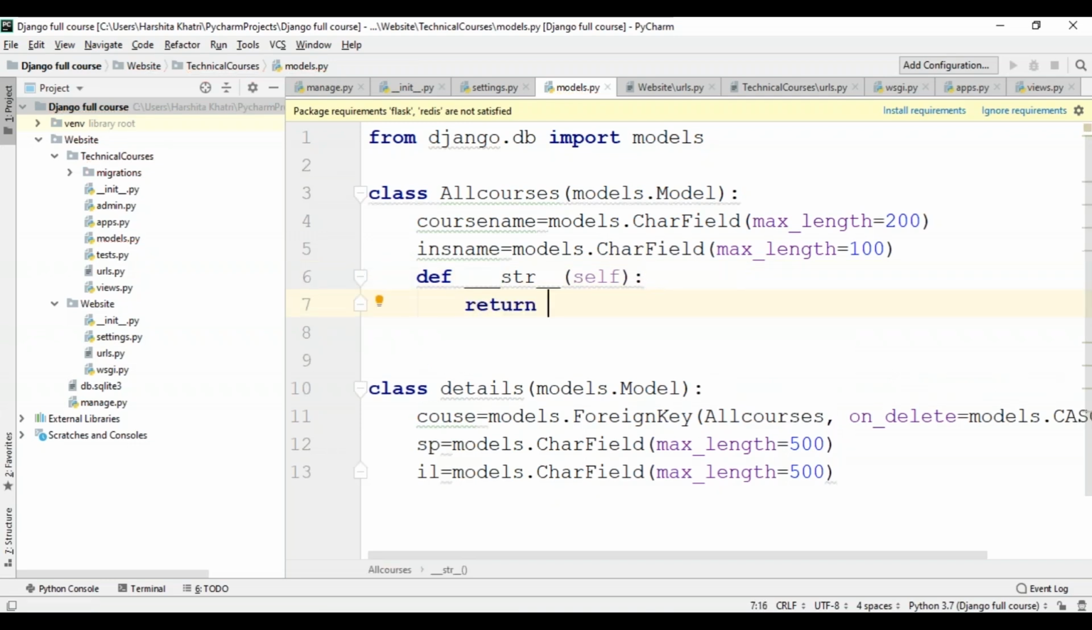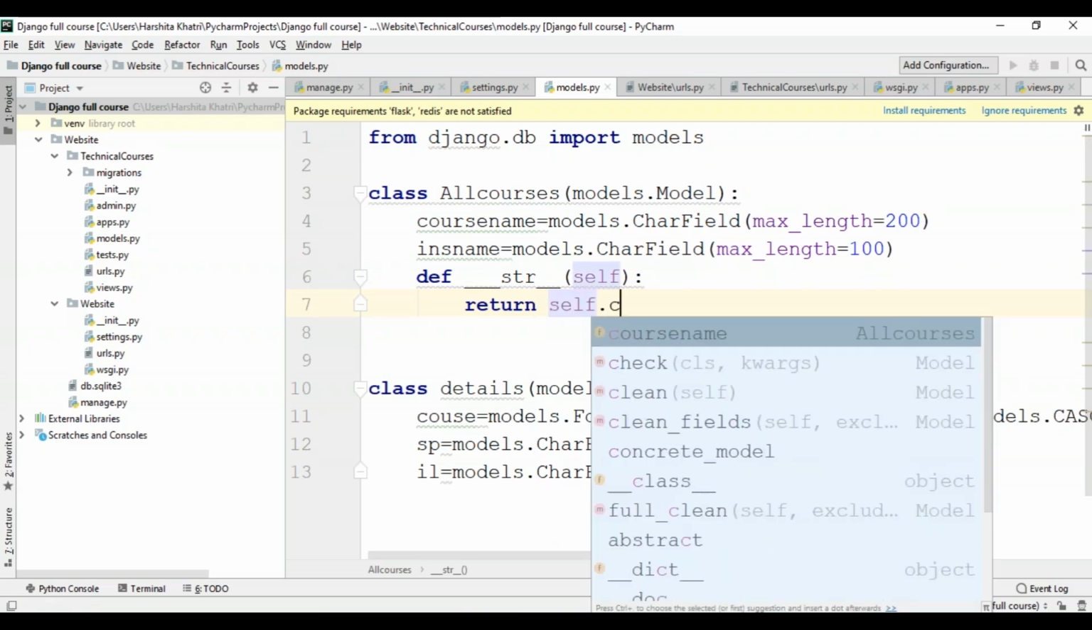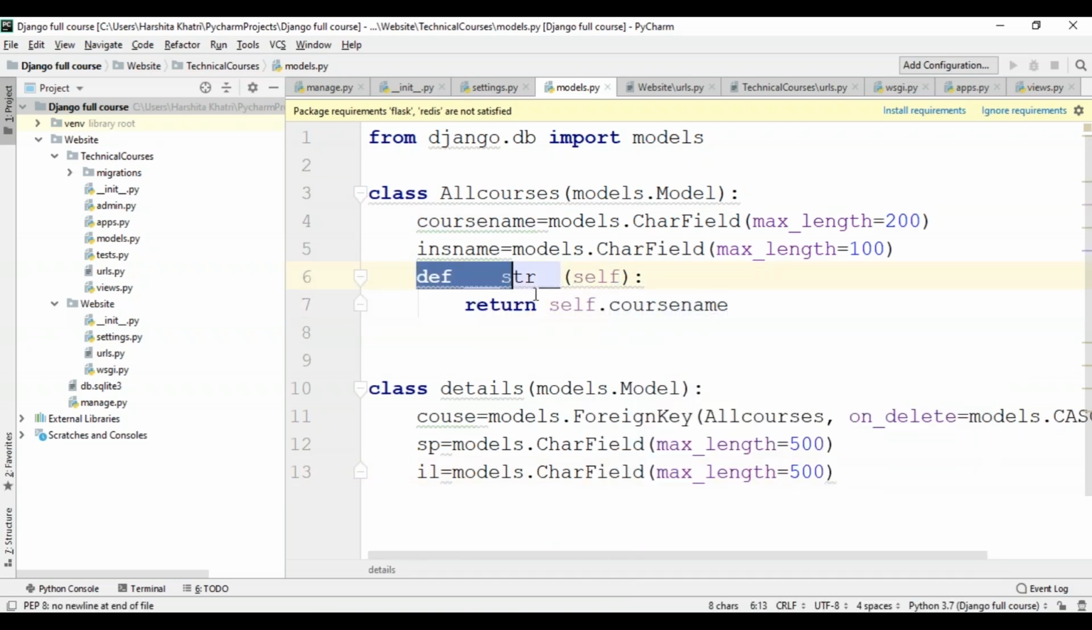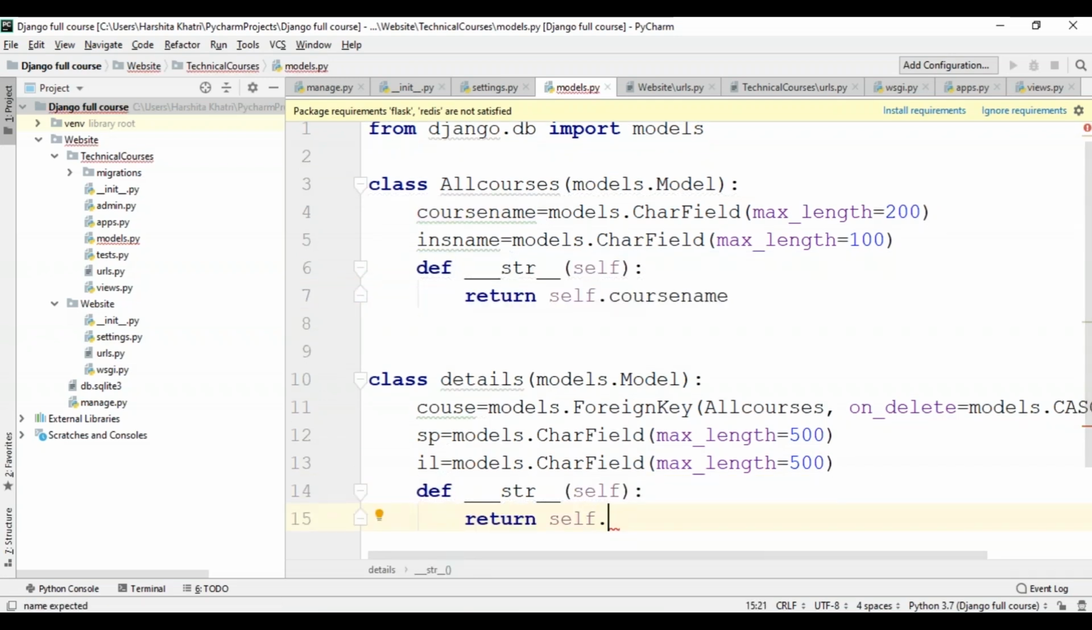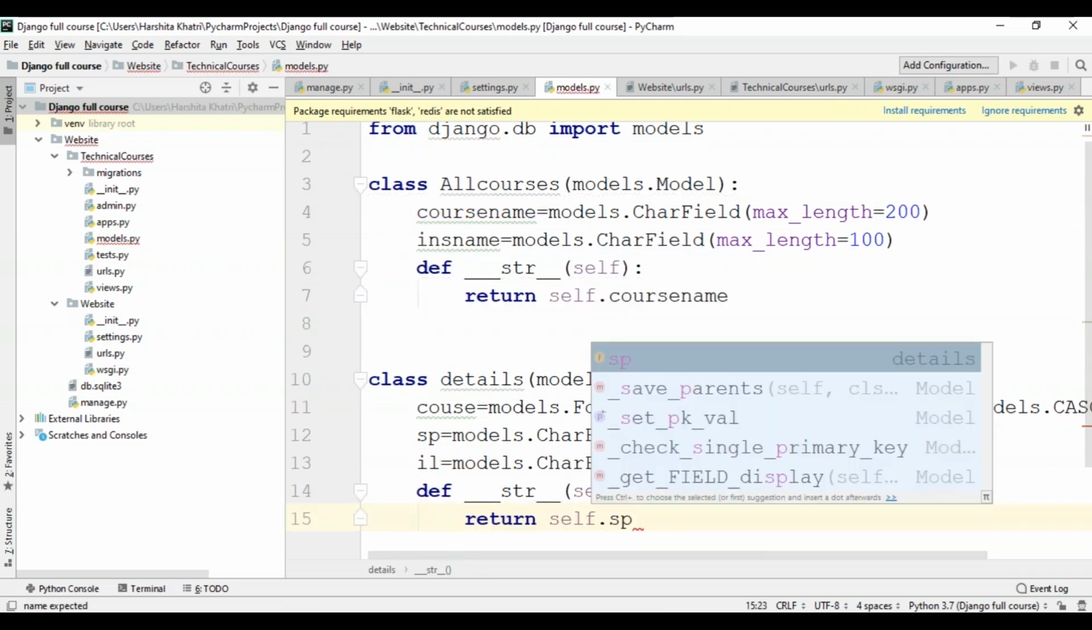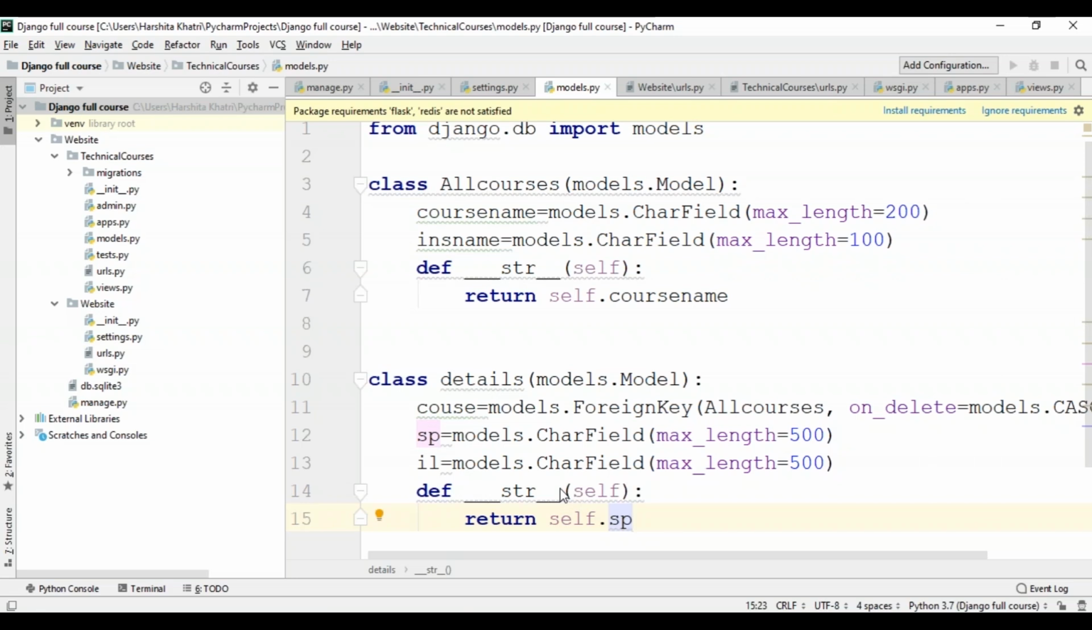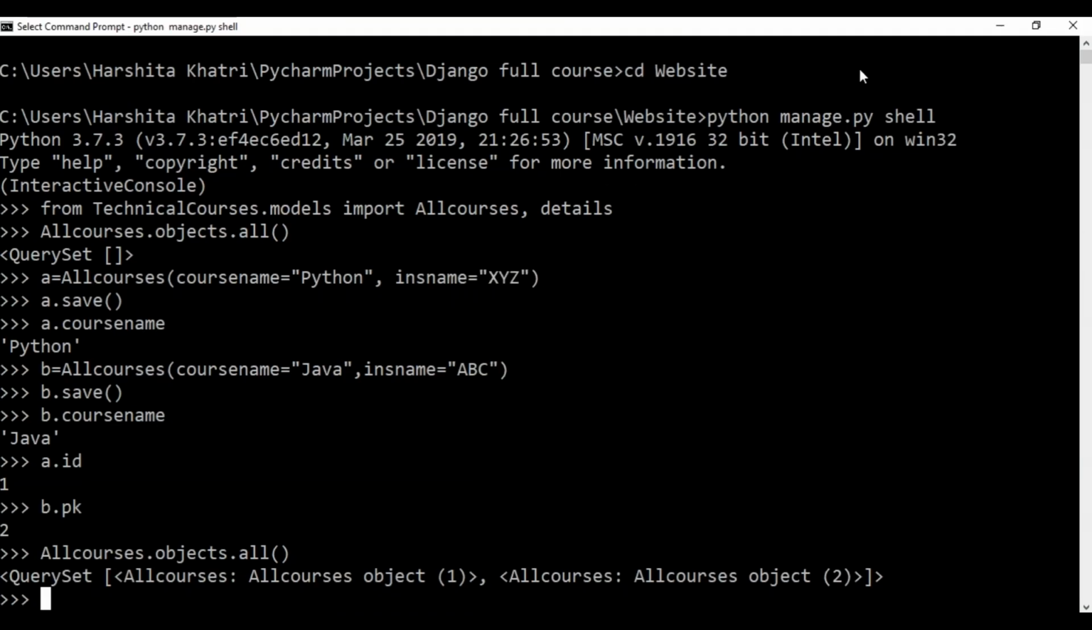So now all I wanted to return is the name of the course. So I'll just say return self.coursename. I'll do the same within the details class as well. And for the details class, I'll just return the self-paced course for now. So having added this str method, let me just tell you that it is very important to add this not only for your own convenience when dealing with the interactive prompt, but also because object representations are used throughout Django's automatically generated admin. Save these changes, get back to your shell, and now I'll just exit this.